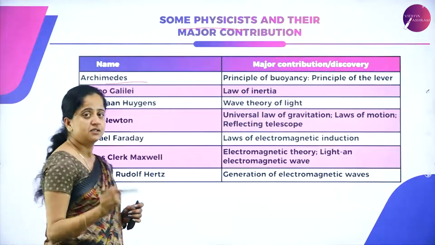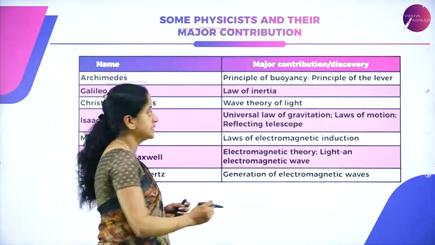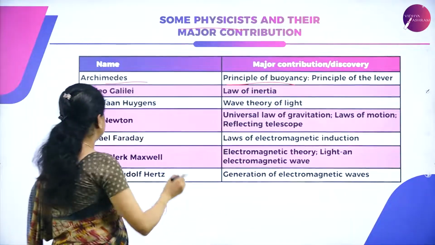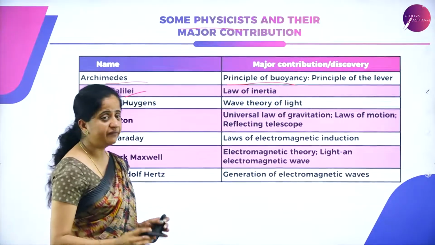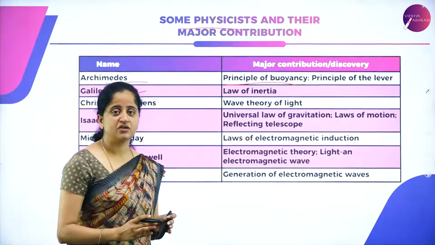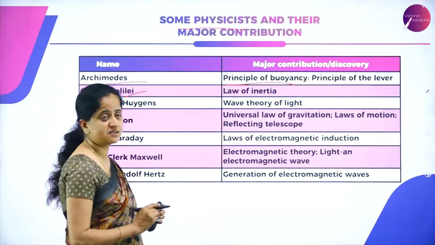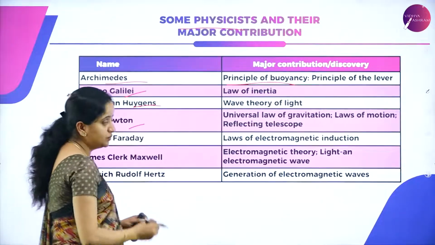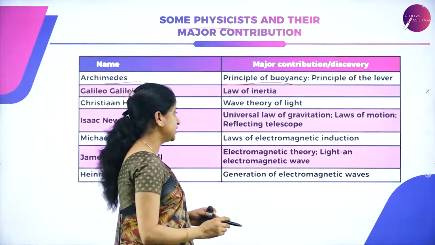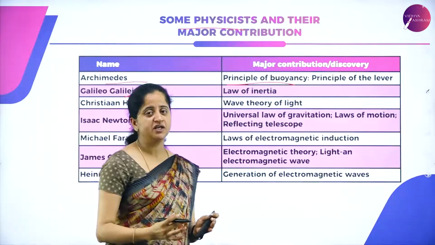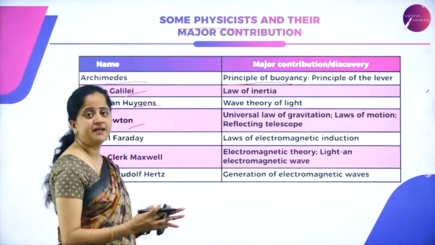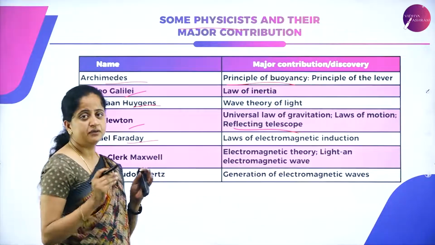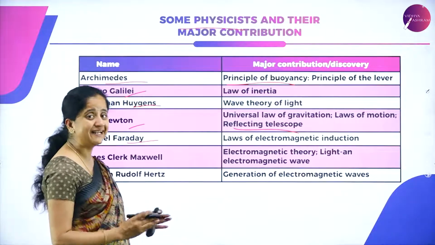Now, let us see some physicists and their major contributions to the field of physics. Archimedes: what is Archimedes' contribution to physics? He gave the principle of buoyancy and the principle of lever. Similarly, we have Galileo Galilei, who gave the law of inertia, and also contributed his refracting telescope. Christian Huygens explained the wave theory of light. Sir Isaac Newton explained the universal law of gravitation, the laws of motion, and also contributed to physics by discovering the reflecting telescope. Michael Faraday gave the law of electromagnetic induction.